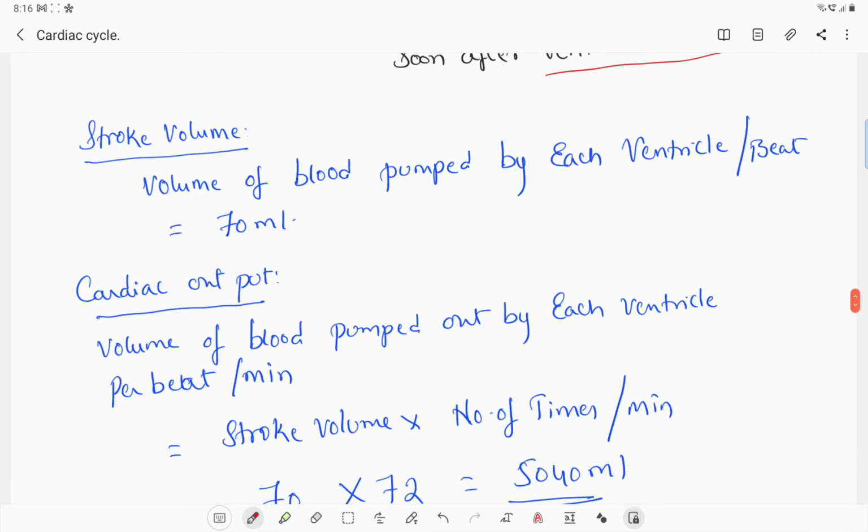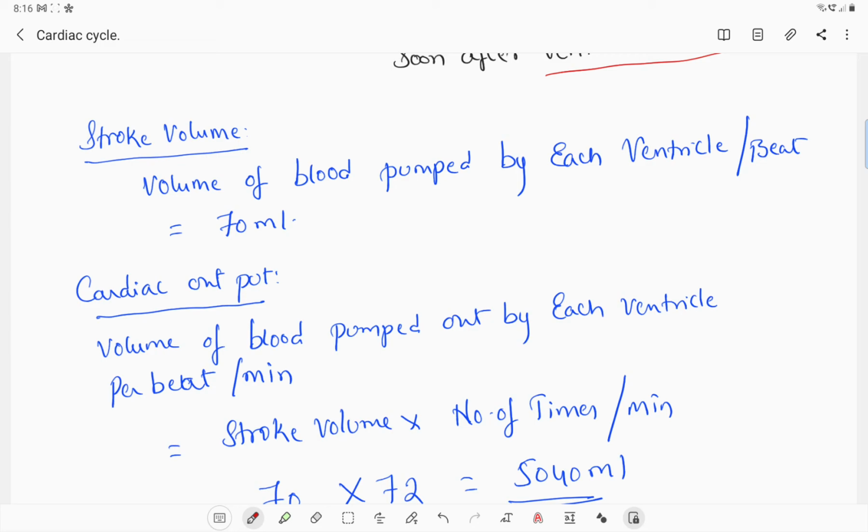What is meant by stroke volume? Stroke volume is the volume of blood pumped by each ventricle per beat. Already we have discussed that. Each ventricle pumps around 70 ml of blood per beat. Okay. So each ventricle is pumping around 70 ml of blood per beat. That is called stroke volume.